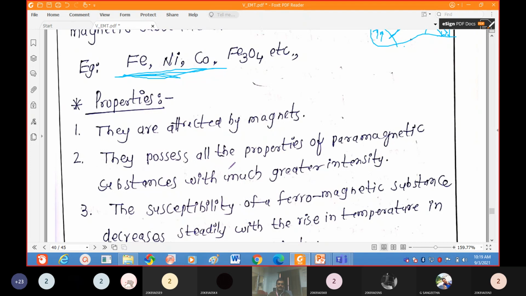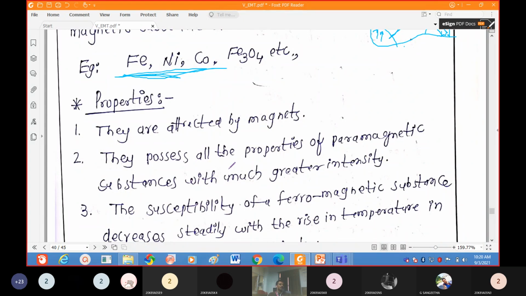They possess all the properties of paramagnetic substances, but with greater intensity. Whatever properties we discussed for paramagnetic materials are exhibited by ferromagnetic material, but the intensity is high.